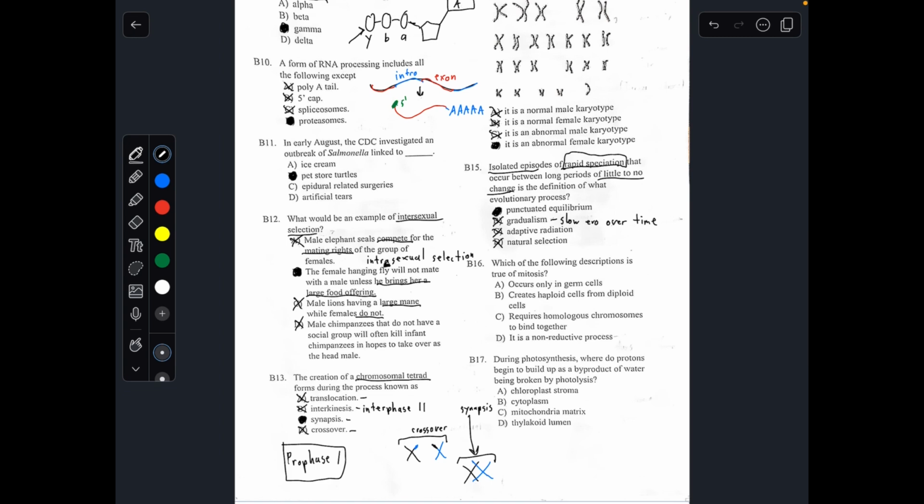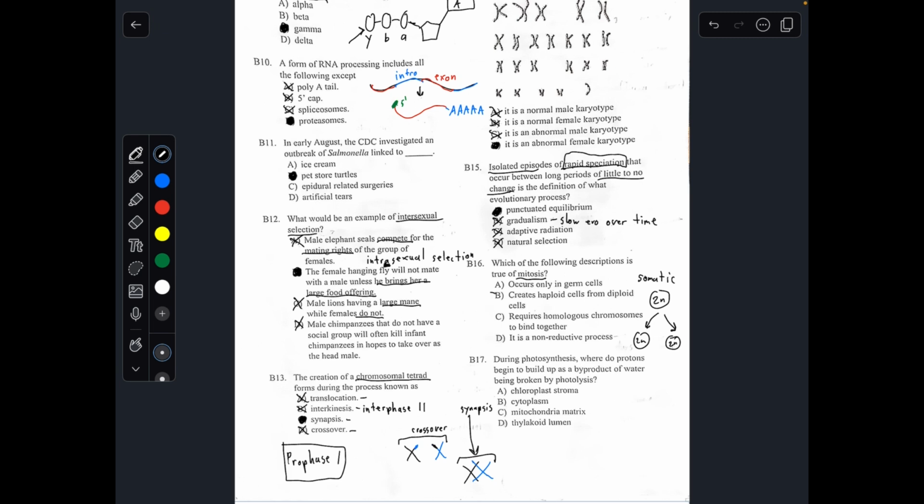Number 16. Which of the following descriptions is true of mitosis? Mitosis is when a somatic cell, also known as a body cell, so your normal cell, skin cell, blood cell, muscle cell, a somatic cell with 2N chromosomes, divides to make daughter cells with 2N chromosomes.